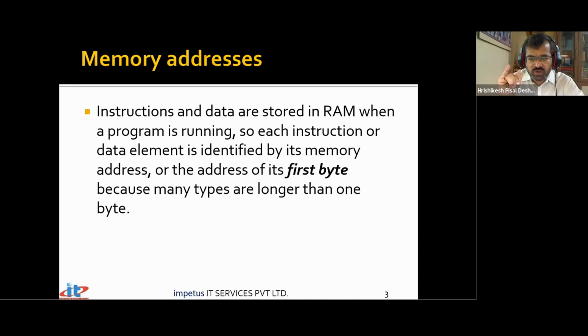It could be spread across 1 byte, or it could be spread across 8 bytes, or it could be a user-defined structure that is much larger, a class object that could be very, very large. So it could have been stored across a number of bytes of memory. But when we talk about the address of such a variable, which is stored across more than 1 byte of memory, then we are not talking about all the addresses as the address of that particular block of memory. Only the first byte's location is considered to be the address.